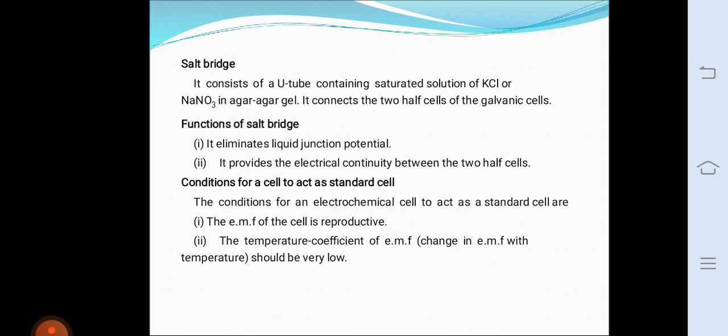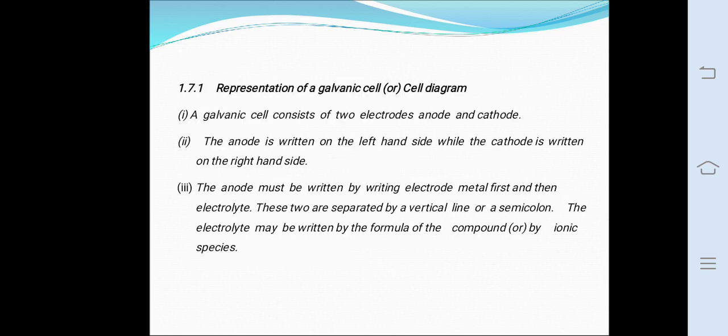Then the representation of the cell diagram. First, a galvanic cell consists of two electrodes, one is the anode and the other is the cathode. Second, the anode must be written on the left hand side and the cathode on the right hand side. The anode is written by writing the electrode metal first and then the electrolyte.